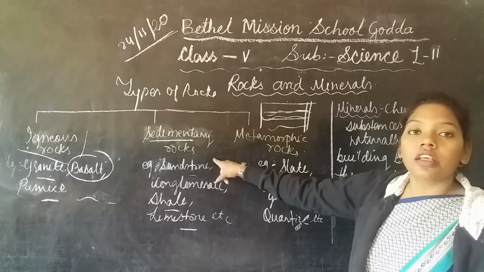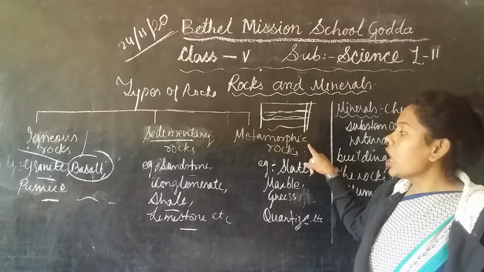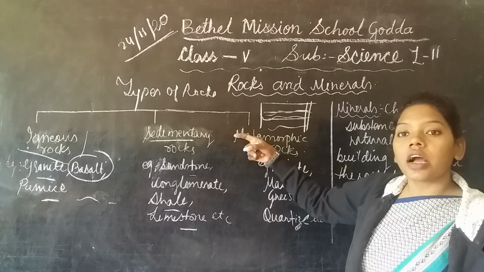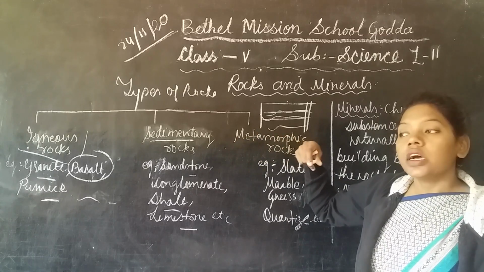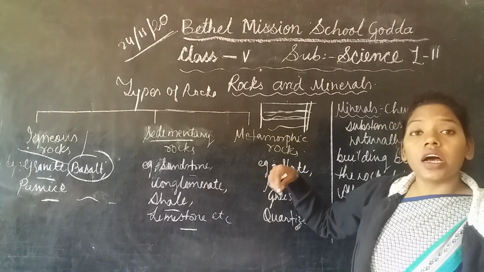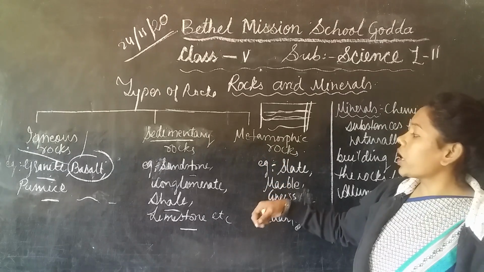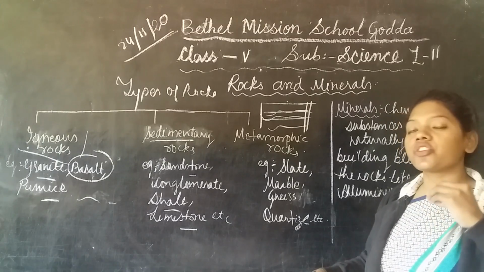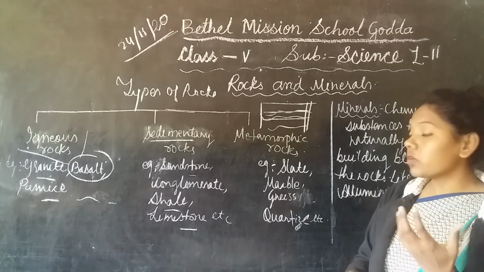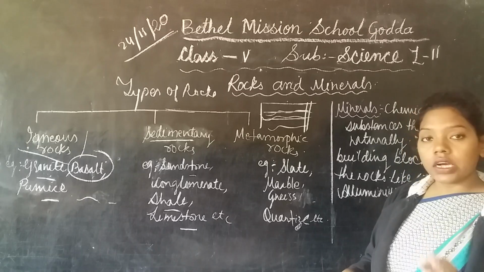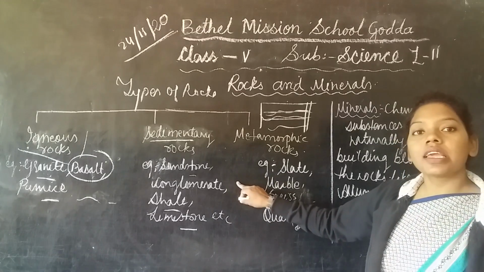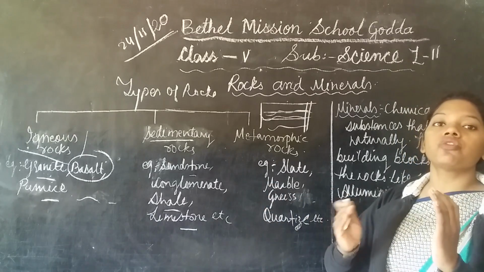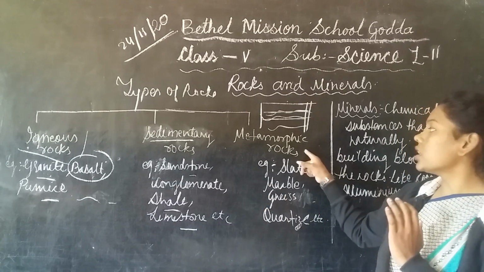As we know, sedimentary rocks are deposited and compressed, and due to so much pressure and heat produced by the earth's crust and the core, the rock becomes heated and compressed, and it converts into a new form of rock which is called metamorphic rock.